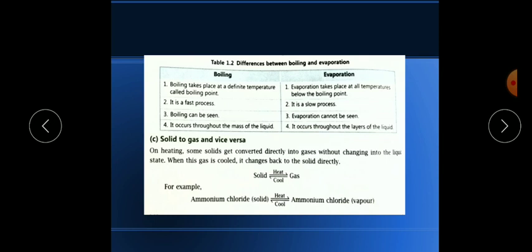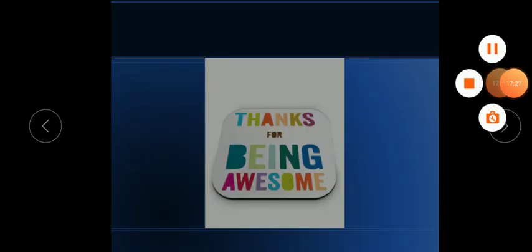Children, a few activities are given related to this, which I will explain in my next class. So please read the chapter, go through it, and try to find out the exercises. Thank you and have a nice day.